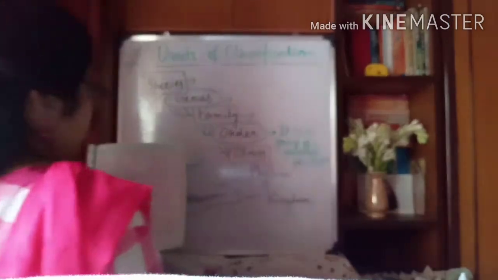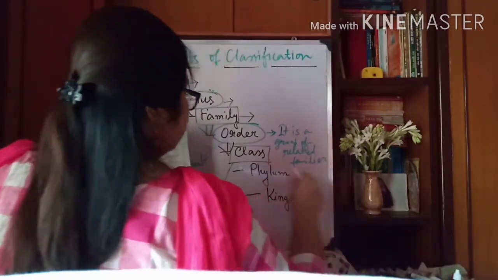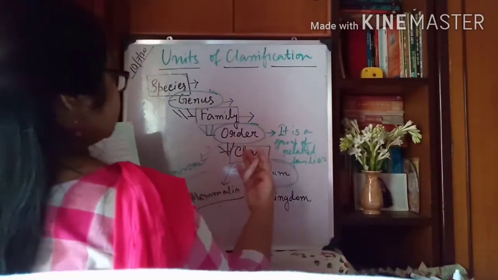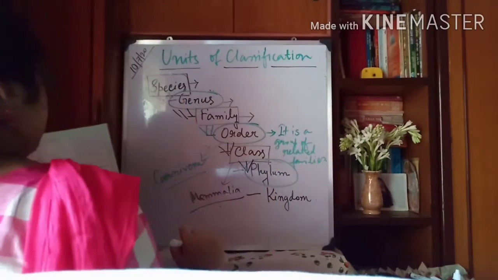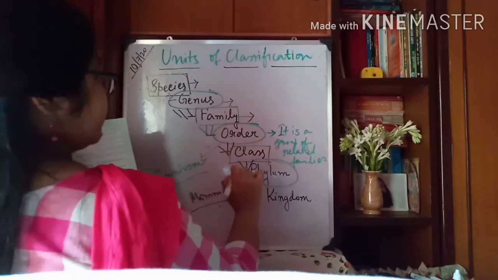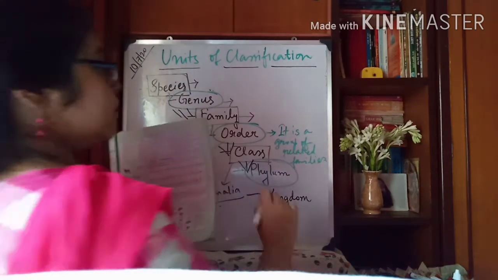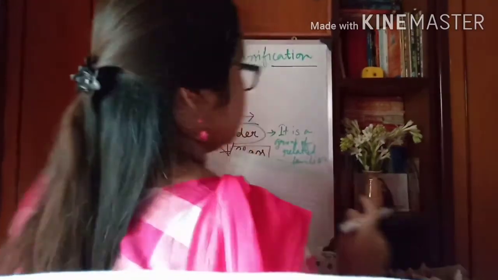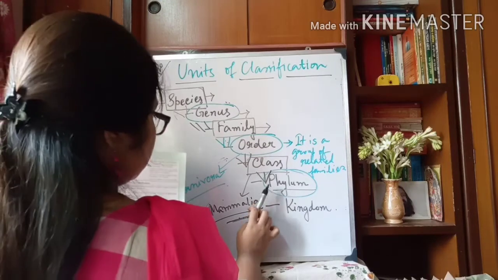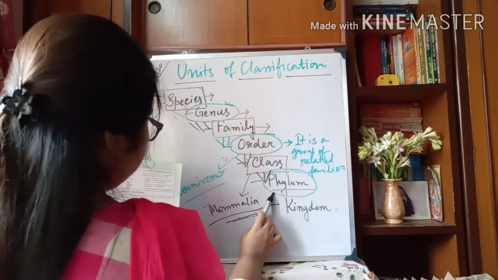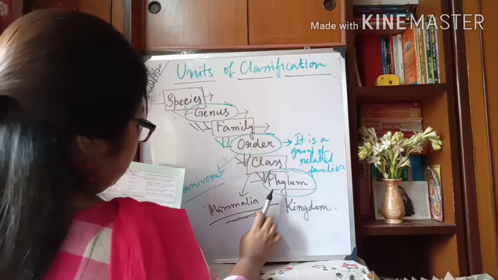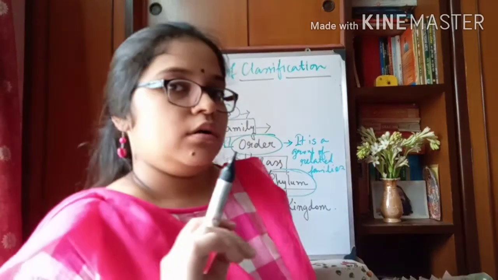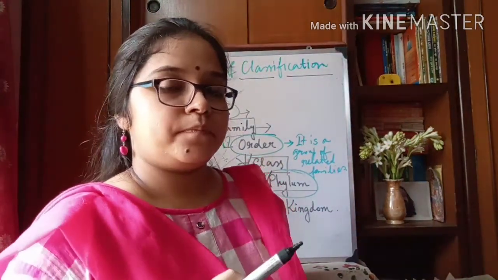The next level, phylum. What is phylum? Different classes related by some common characteristics constitute a phylum. For example, all these animals who have a backbone belong to the phylum Vertebrata.